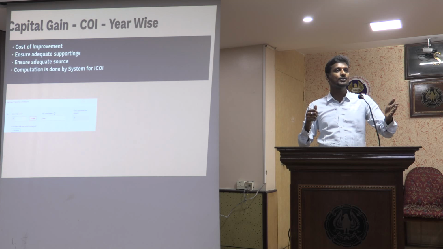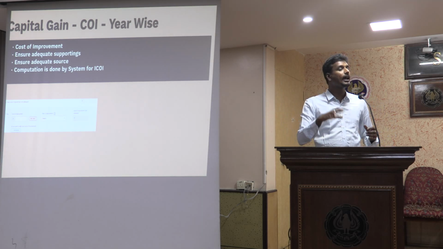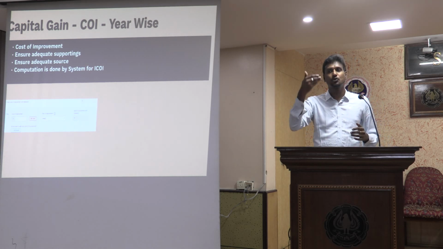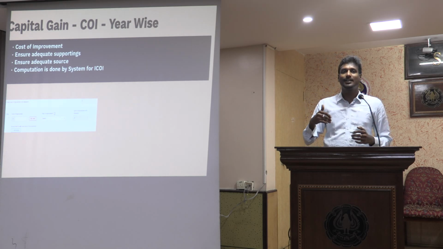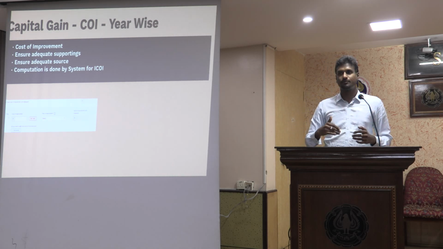One is the cost of acquisition date, and there are 3 different costs of improvement. What used to happen earlier, I used to consolidate all these 3 costs of improvement and give them as one amount in the ITR. But from last year, it has been designed to give information on cost of improvement year-wise.